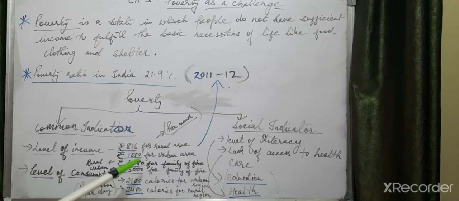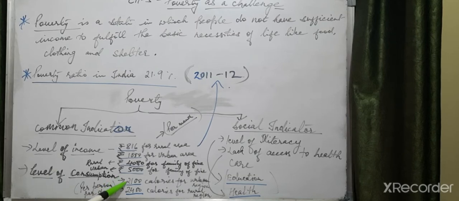Here you can see that in urban regions the calorie requirement is less, and in rural regions it is more. Why? Because the person living in a rural region does more physical activity compared to the urban region. That's why this difference is there.